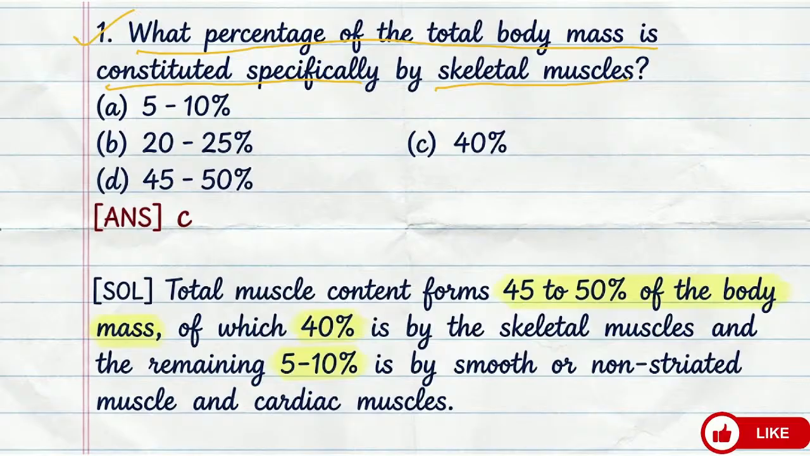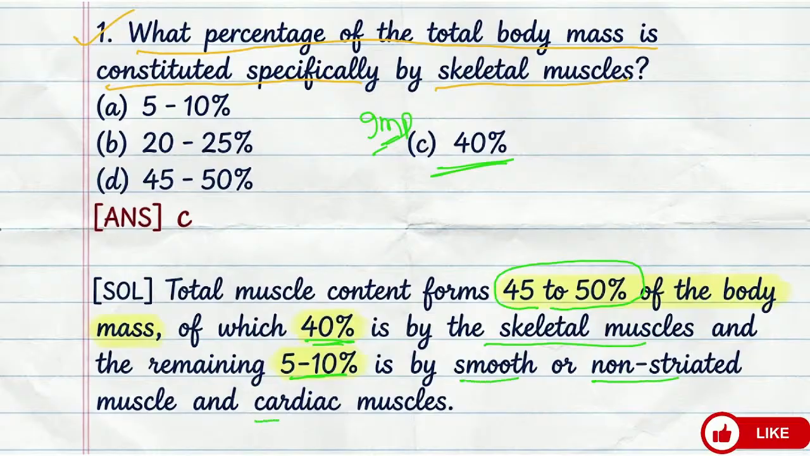So the answer is 40%. Total muscle content forms approximately 45 to 50% of your body mass, of which 40% is the skeletal muscles and the remaining 5 to 10% is the smooth muscle or non-striated, or we can say cardiac muscle. Clear? So you may confuse between option C and D. So the answer will be C. Clear?